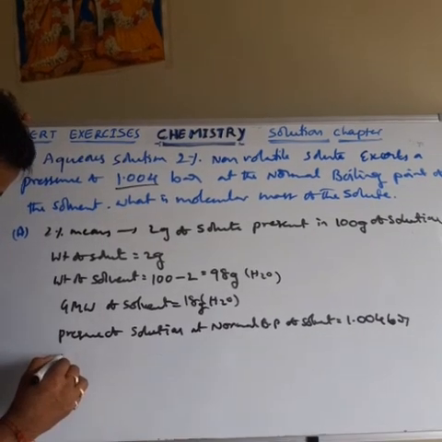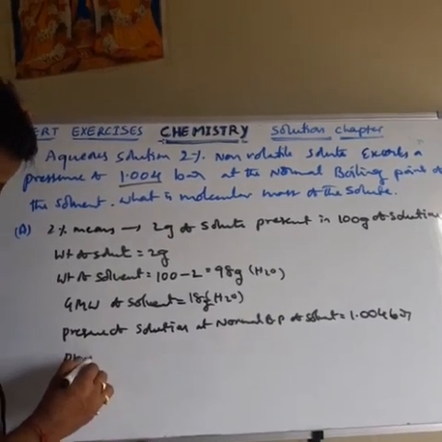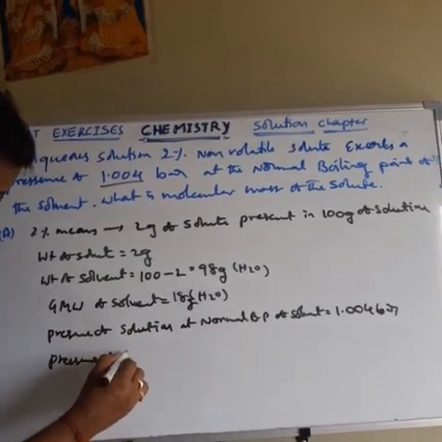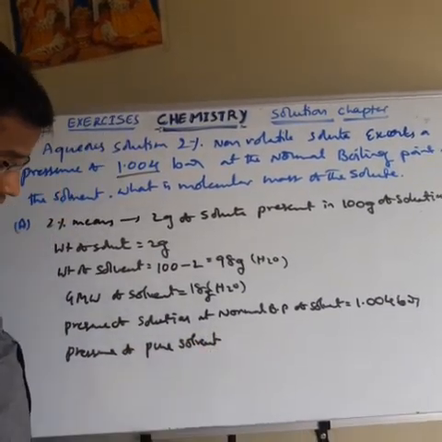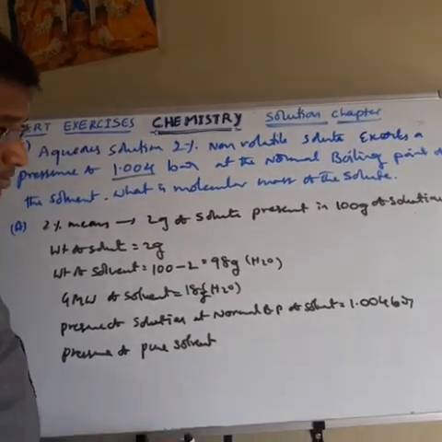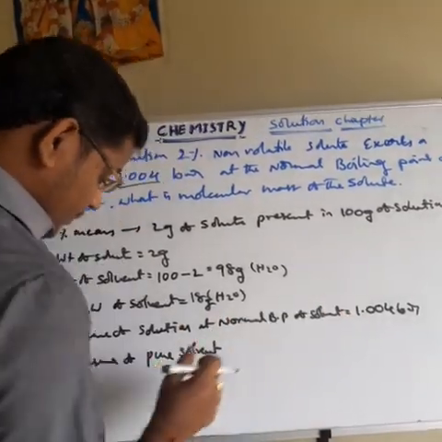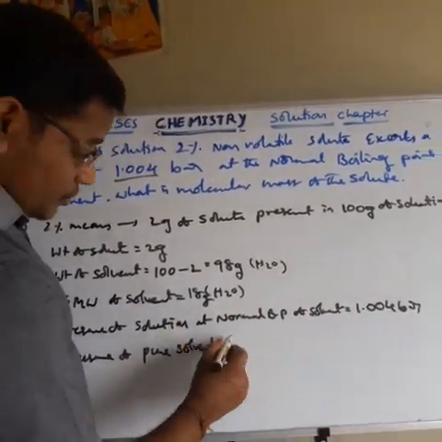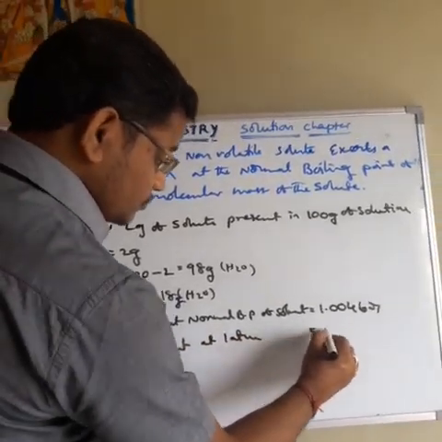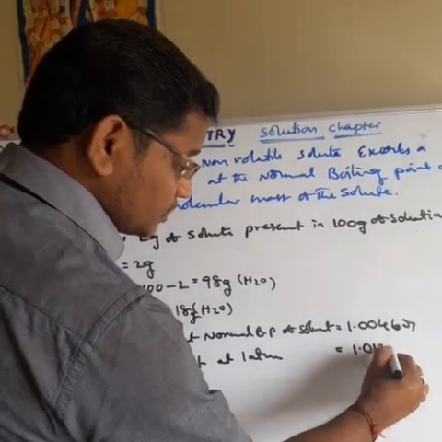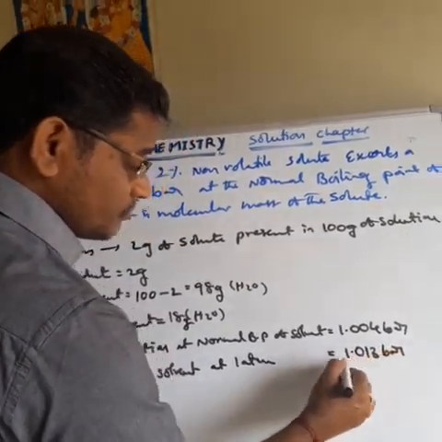But the pressure of pure solvent at 1 atmosphere pressure is 1.013 bar. So this is a standard value.